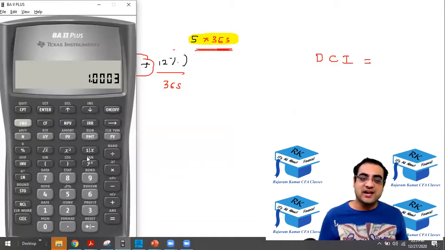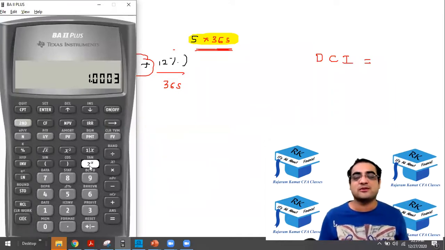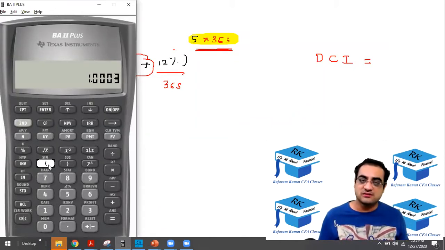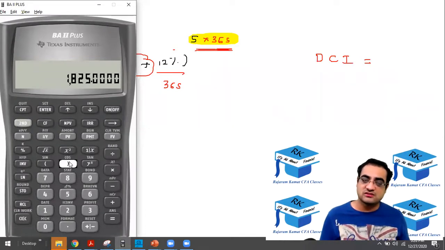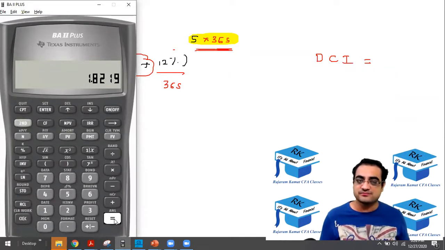After you get that, press raise to, but now you don't know what to raise to because you don't know 5 into 365 is equal to how much. So after you press raise to, you have to press bracket open, the key above 7, then press 5 into 365, bracket close, and then press equal to.